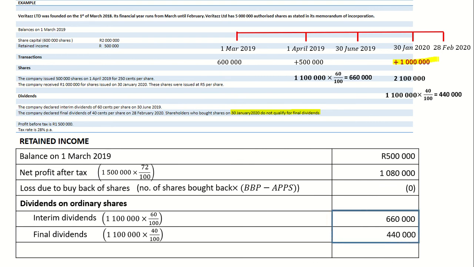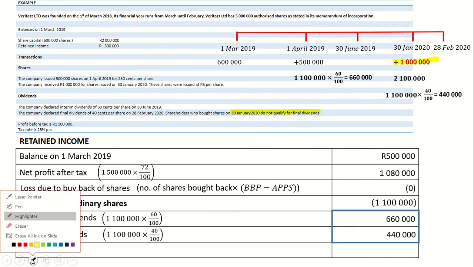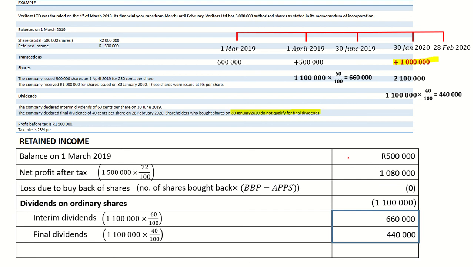You add these two, and they will give you your dividends on ordinary shares, and you will put that in brackets. Dividends decrease the value of unused profits. So you're going to take 500,000, add it to my net profits for the current year, and then subtract my dividends on ordinary shares.